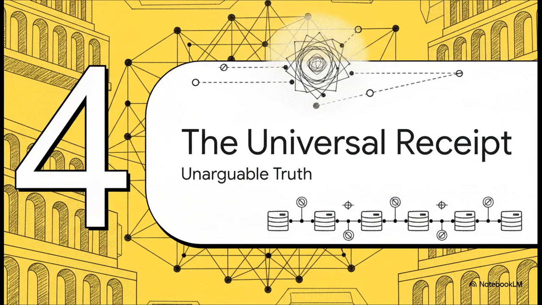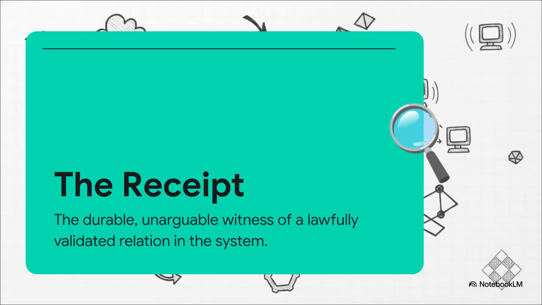Moving on to Section 4, the universal receipt. Across all these distinct architectural layers, there obviously has to be a way to establish an unarguable source of truth, something every single machine in a decentralized network can agree on. Well, that truth is called the receipt. And it is exactly that, the ultimate proof of agreement. Once the tetragrammatron validates an incidence structure, it mints a receipt. This receipt acts as the durable, completely unarguable witness of a lawful relation. All the distributed peers can trust this receipt without question. There is literally no risk of floating point disagreements tearing the network apart simply because the receipt is based on exact relational counting, not continuous, messy approximations.